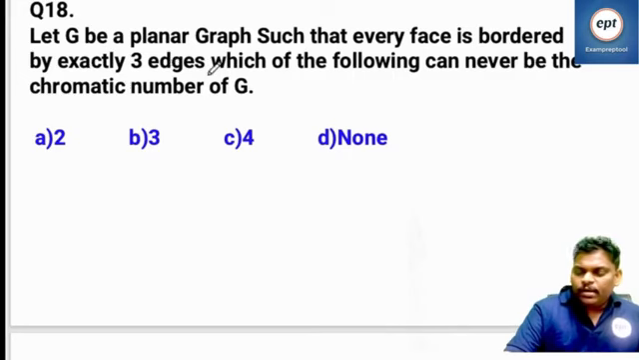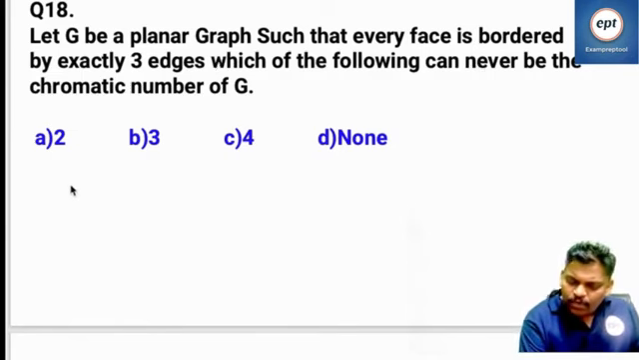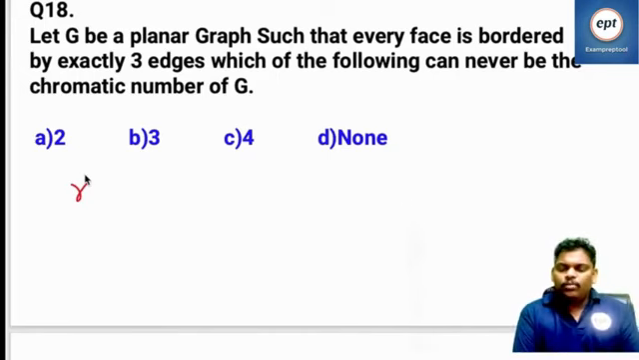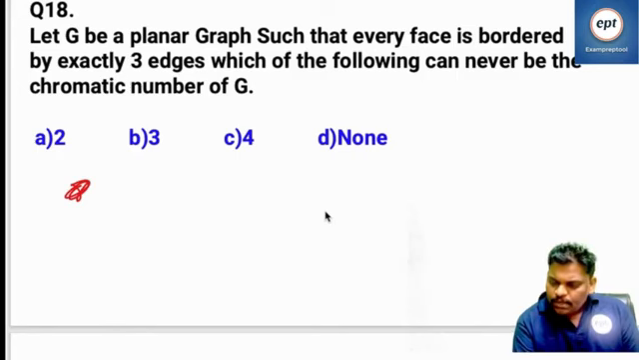Let G be a planar graph such that every face is bordered by exactly 3 edges. Degree of every region, how much? Planar graph only, every face is bordered by exactly 3 edges. So which one of the following can never be the chromatic number? Every face means every region.